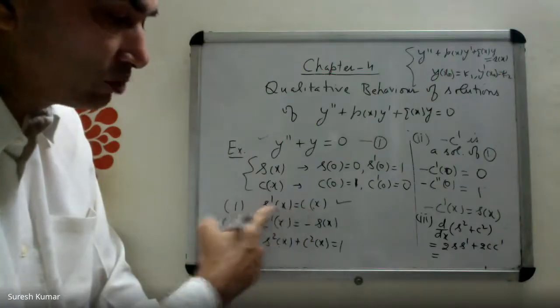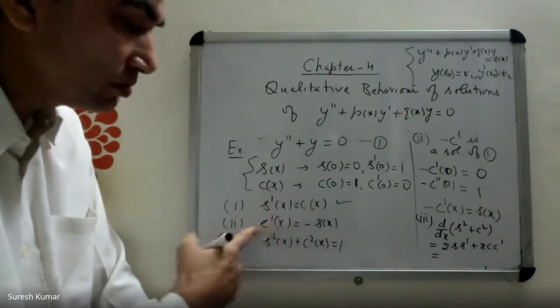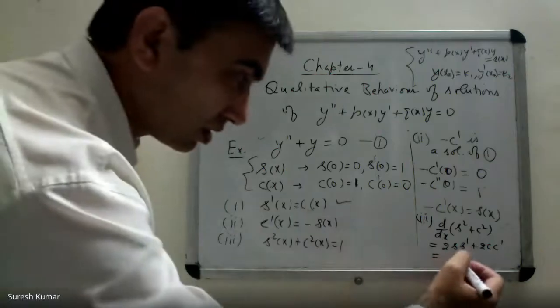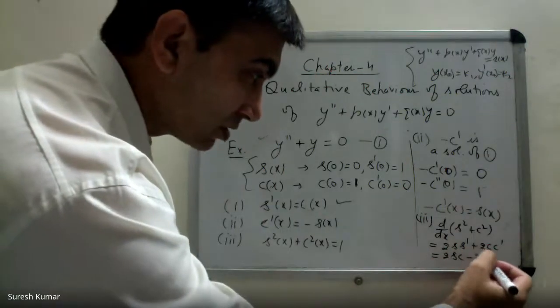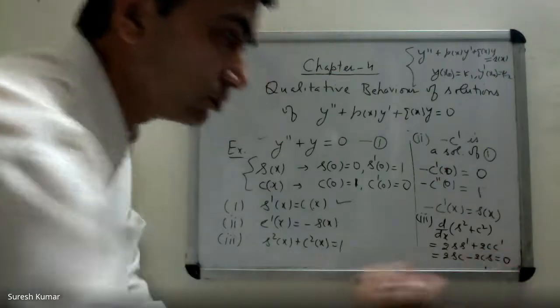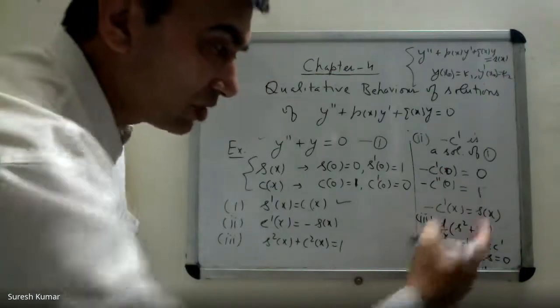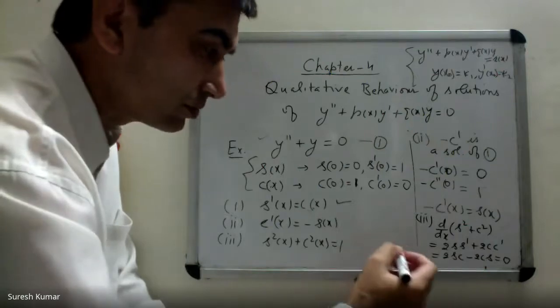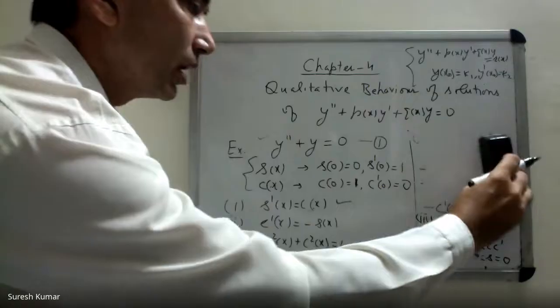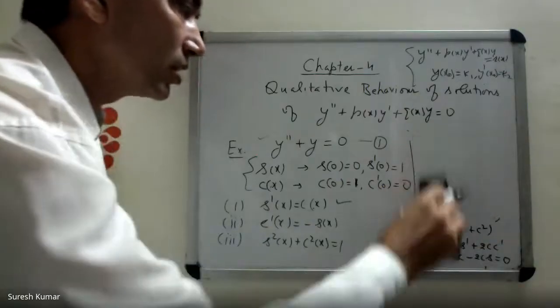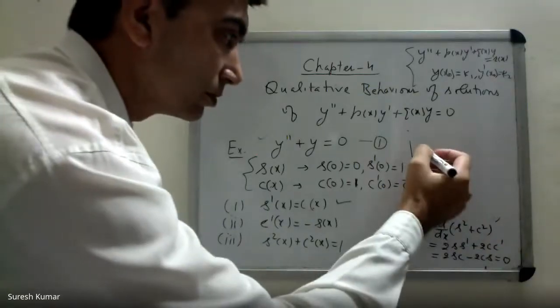S prime is C. We have already proved this part. S prime is C, C prime is minus S. So we get 0. It means S squared plus C squared is a constant.